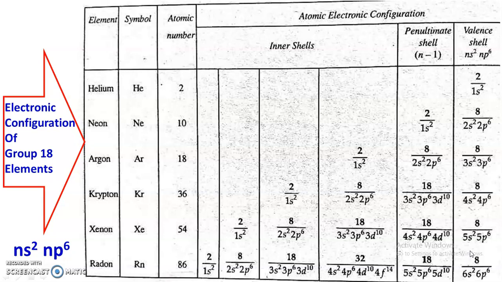Here the important thing is all the elements have stable electronic configuration. Hence, under normal conditions, they do not show any tendency to lose or gain electrons, and therefore they have less chemical reactivity. Their valence shell is completely filled or has a stable electronic configuration, and therefore they are chemically less reactive. They are unable to form cations by the loss of electrons, or unable to form anions by the gain of electrons.